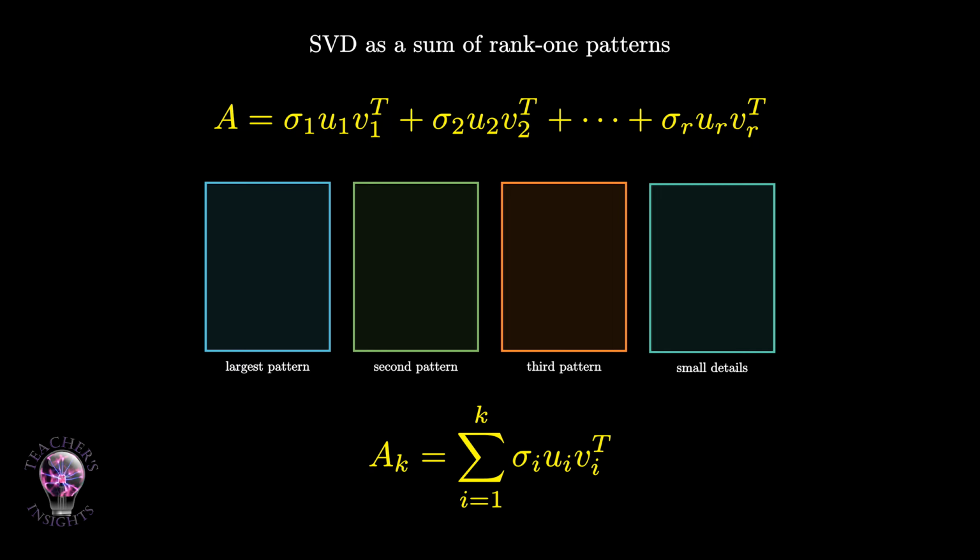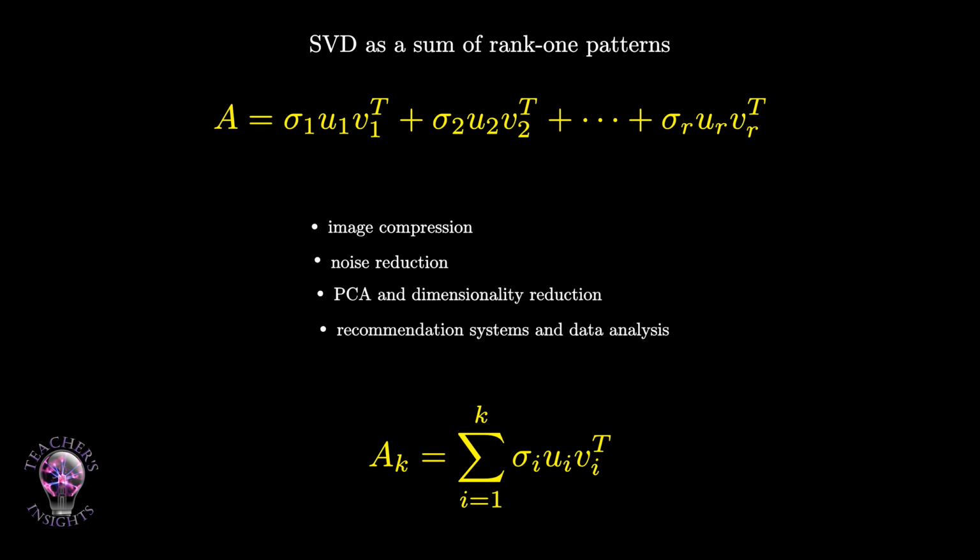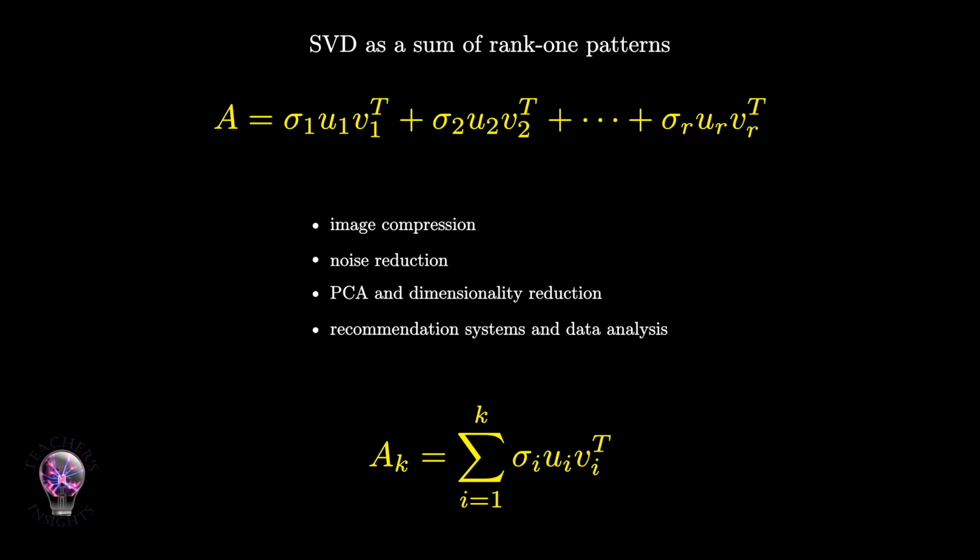For images, this means we can treat a grayscale image as a matrix of pixel brightness values. The first few singular values often capture the broad shapes. More singular values add detail. Many real images are not exactly low rank, but they are often approximately low rank. SVD also connects directly to PCA. If a centered data matrix is decomposed using SVD, the right singular vectors give principal directions in feature space, and the singular values tell us how much variation lies in each direction. That is why SVD appears in image compression, noise reduction, dimensionality reduction, recommendation systems, and data analysis. It turns a large matrix into a hierarchy of patterns ordered by importance.